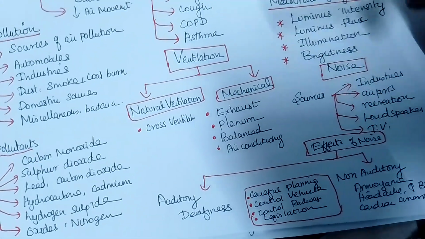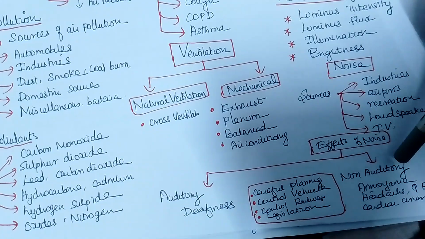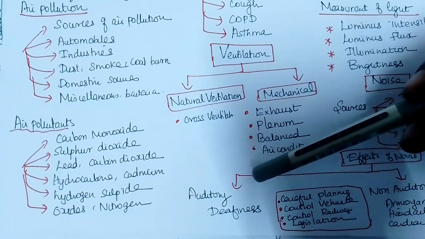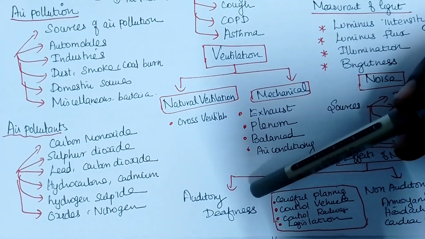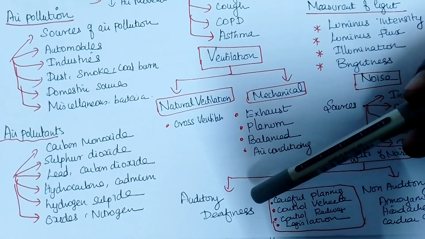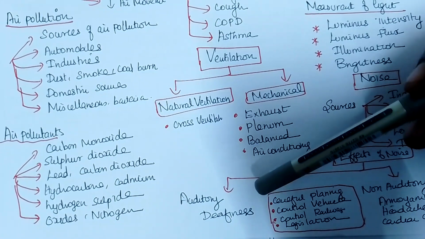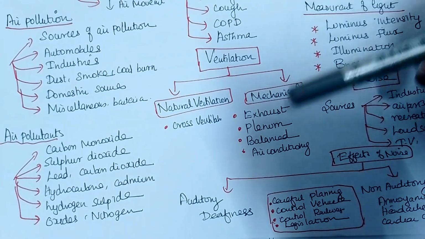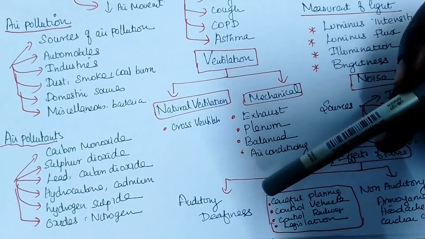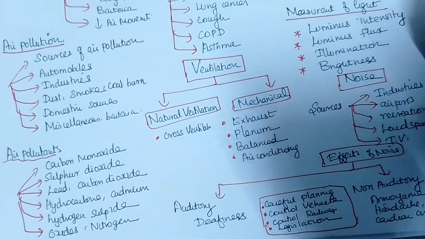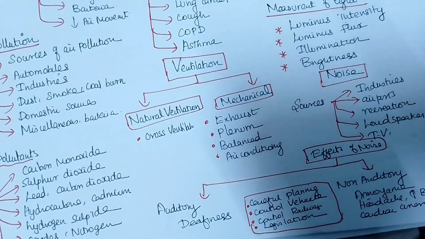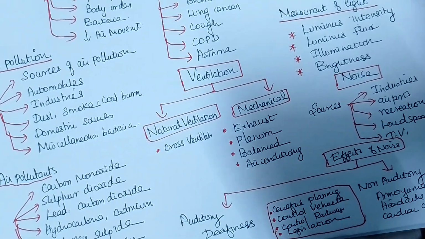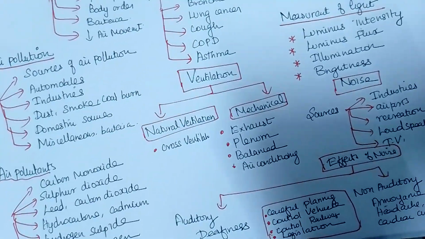The effect can be divided into auditory effect and non-auditory effect. So what is auditory effect? The receptor in the ear, the cochlea, is continuously exposed to the particular noise, and the receptor will become unreceptive. They won't sense it, so you cannot hear after some time, and deafness will come. Non-auditory effect is tension among the people, like severe headache, and the BP will be increasing. Suddenly people will die by cardiac arrest.